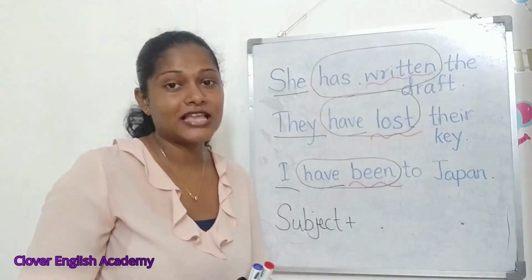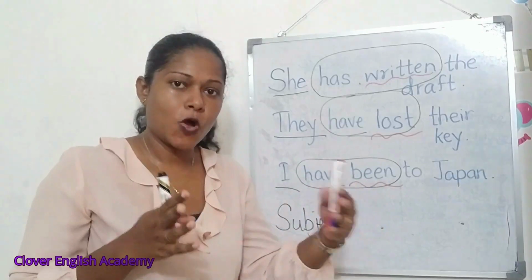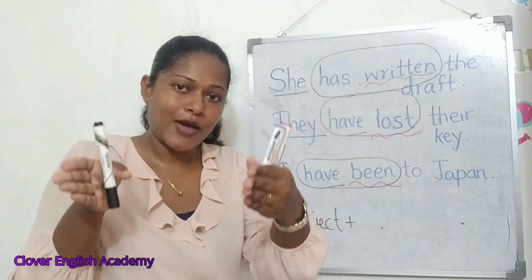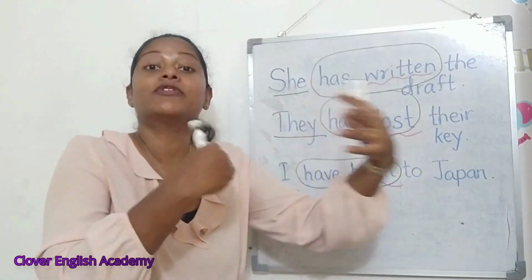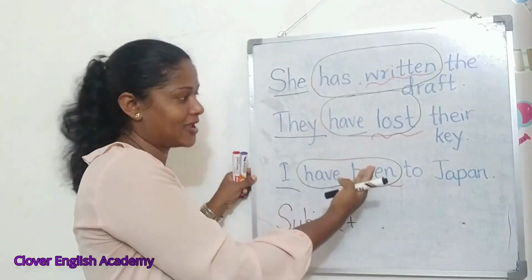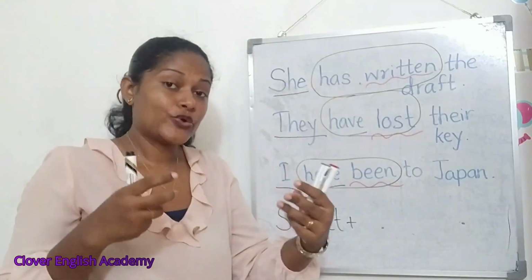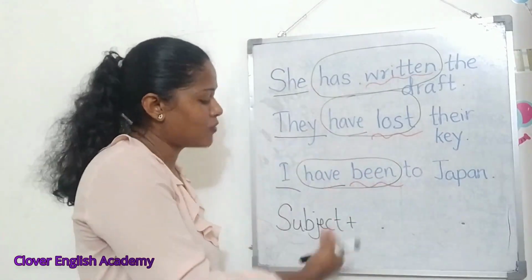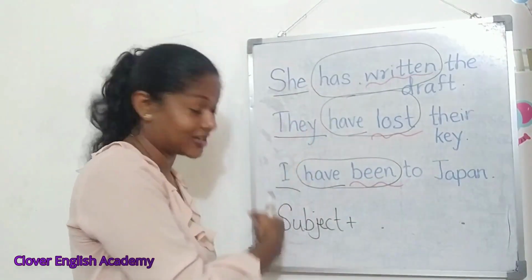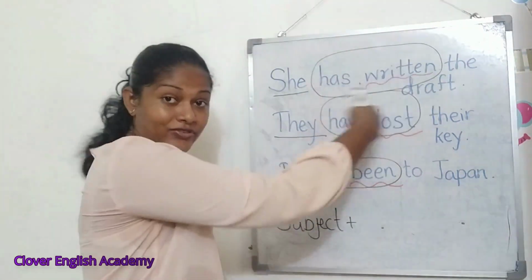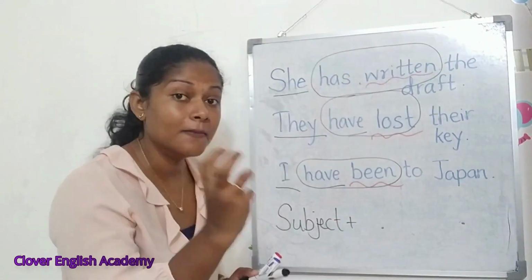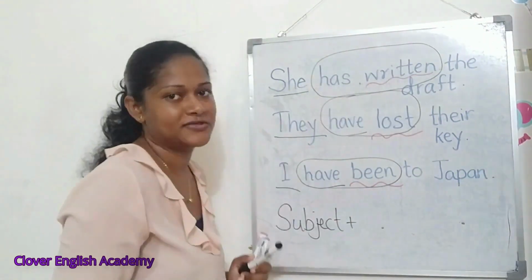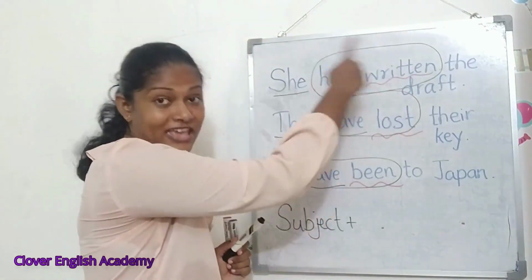We have learned that if you are writing a normal active voice sentence, first you have the subject at the beginning, then you have the verb. Likewise here, first we have the subject, the doer, and then we have the verb. If you look at the verb, you will see that there are two verbs in this verb phrase.